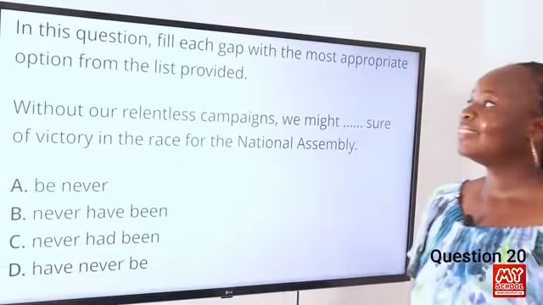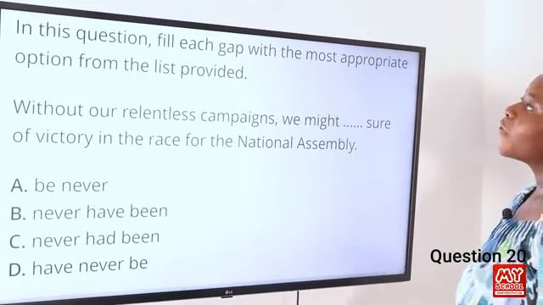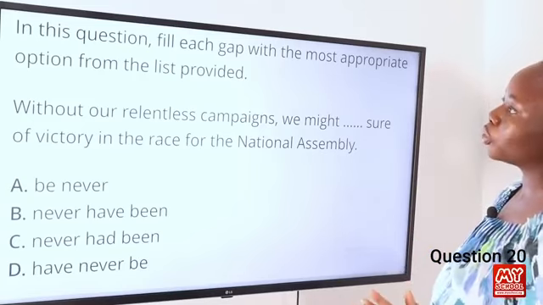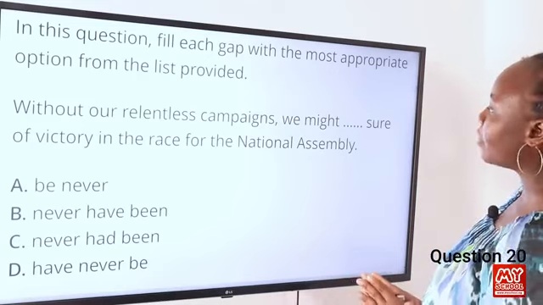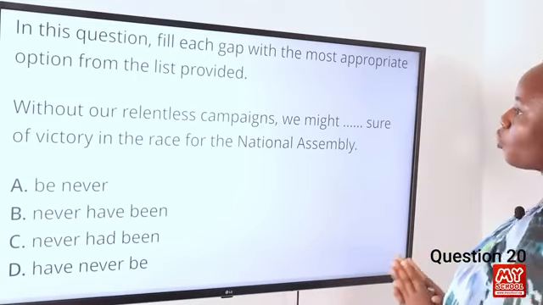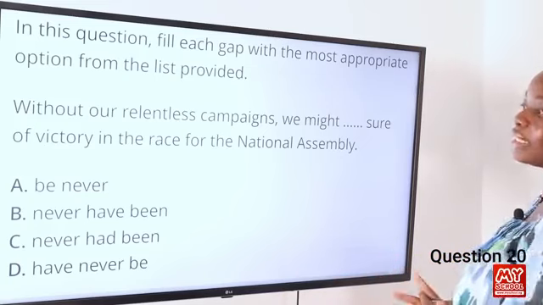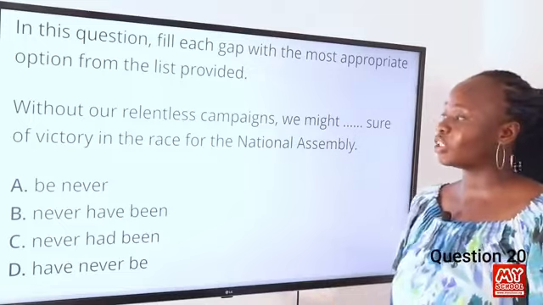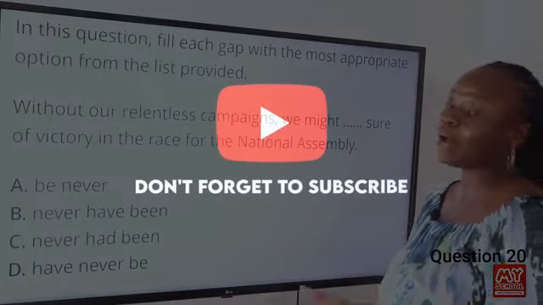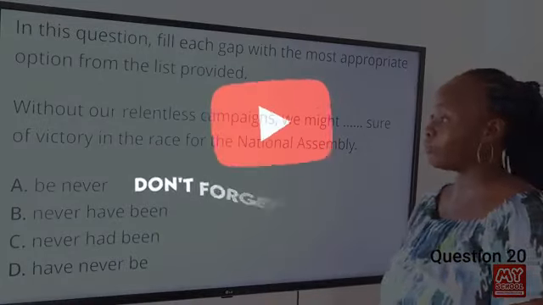Question 20. In this question, fill each gap with the most appropriate option from the list provided. Without our relentless campaigns, we might dash sure of victory in the race for the National Assembly. So in this case, what we are looking for is a tense that helps to express how something that happened in the past is affecting what is going on in the present.